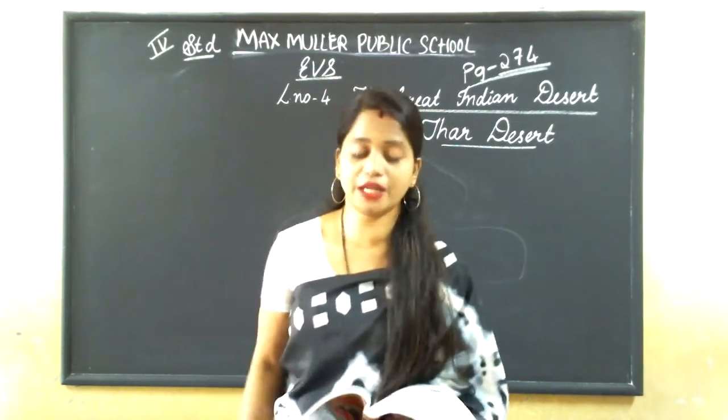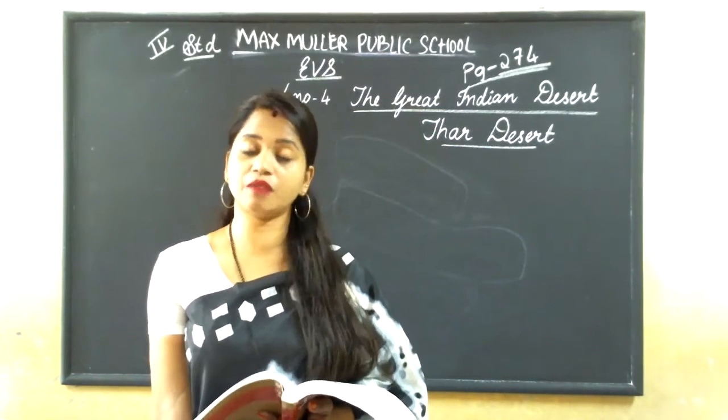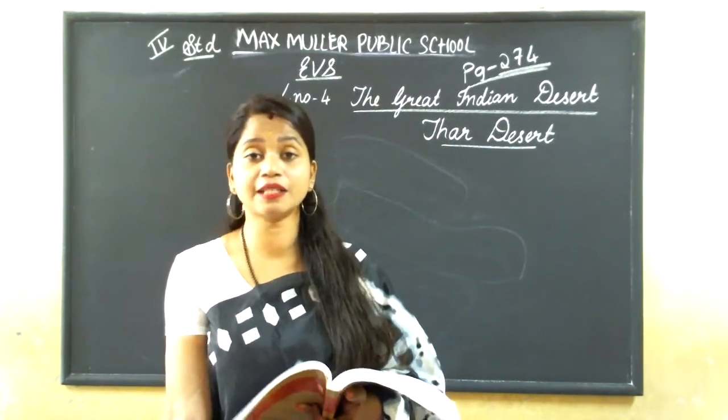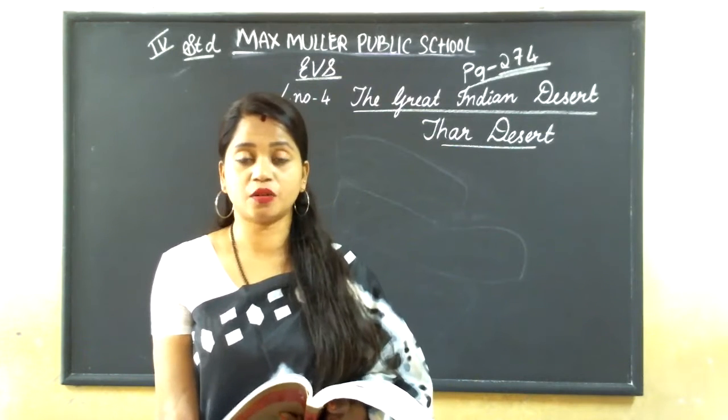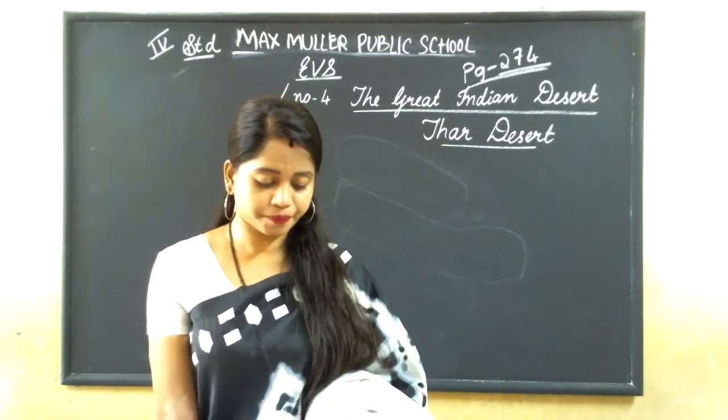And here there are two kinds of people. Sorry, only one kind of people. They are called Banjaras. Also, they are called nomads, okay? Here the tribes are called Banjaras or nomads.